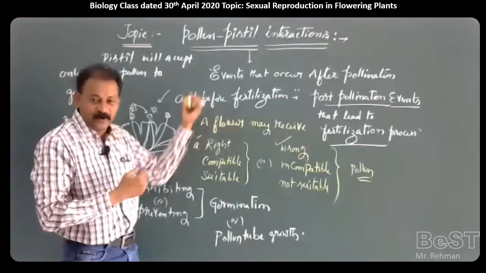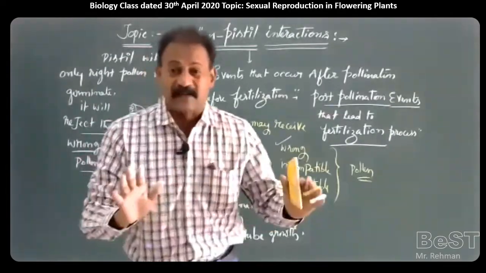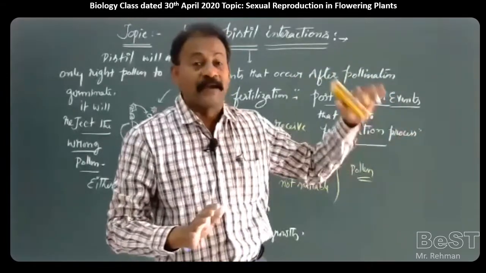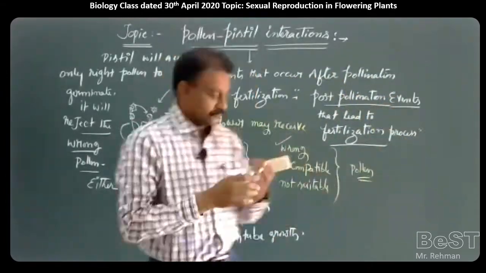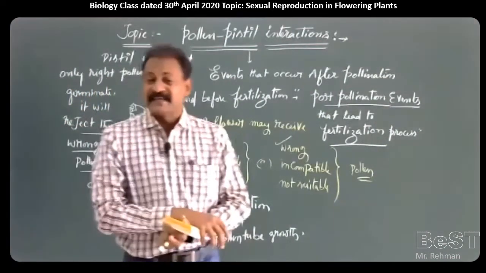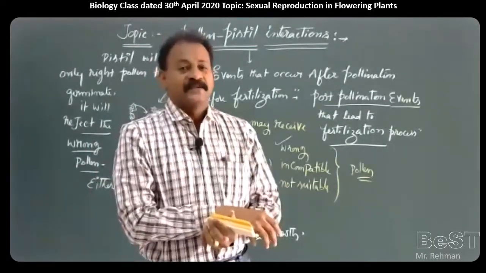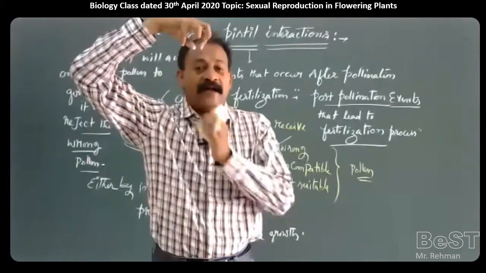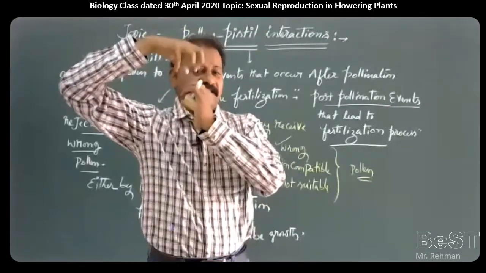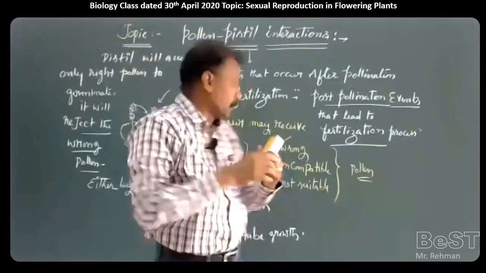If the pollen is suitable, it will allow its germination and the growth of the pollen tube. If the pollen is not suitable, if it is incompatible, if it is the wrong type, it will reject it by stopping its germination or by inhibiting its pollen tube growth. Now, in recent years, our botanists, the researchers, observed some of the chemical components present in the pollen and in the pistil which are responsible for promoting the germination of the pollen and growth of the pollen tube.